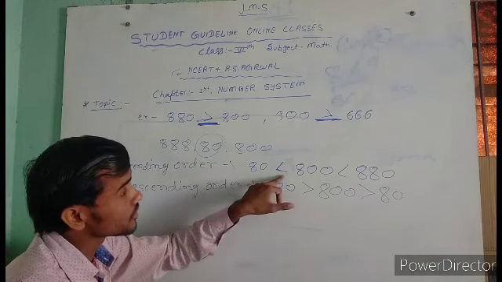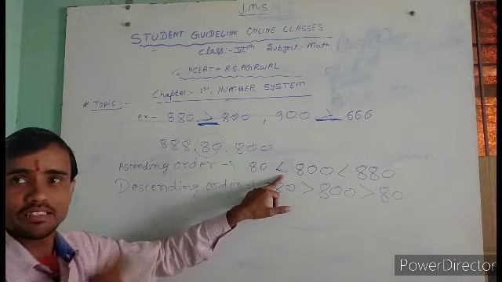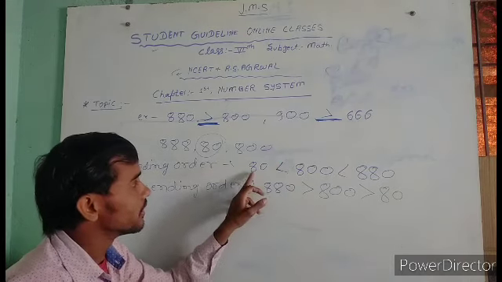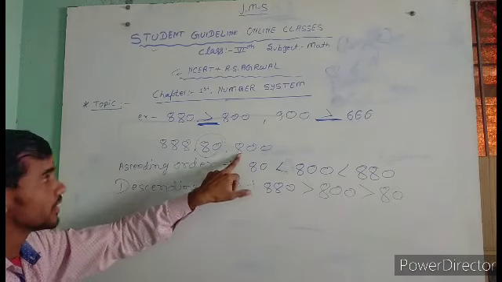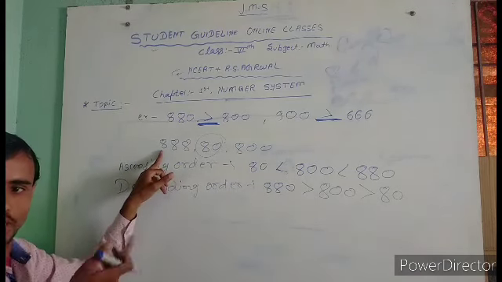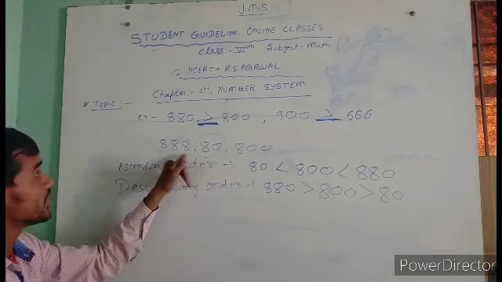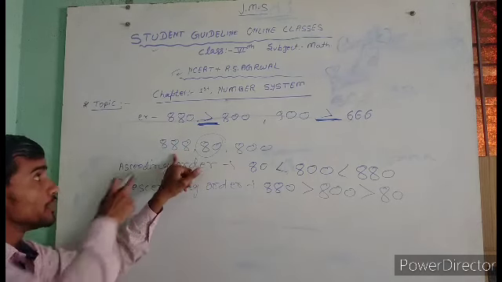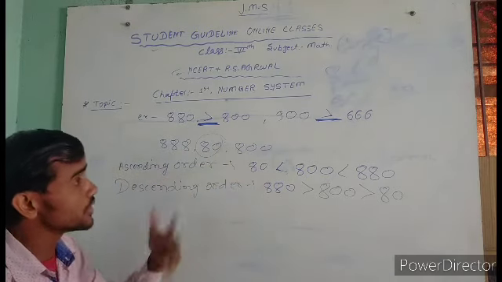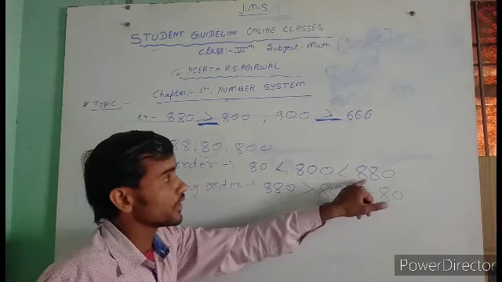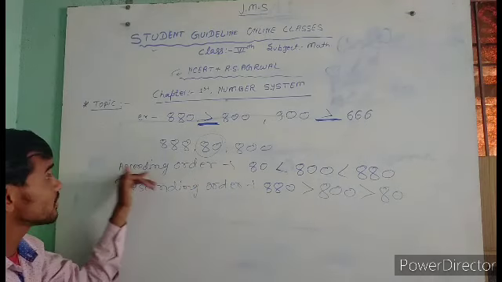And next, that's the symbol of is greater than, it means 18 is less than 800. Another one, 800 and 800, both are equal. But the second one is 800 and 880, it means 80 tens, here 0, which is more than 800, and the last one is 880. Okay, so that's ascending order.